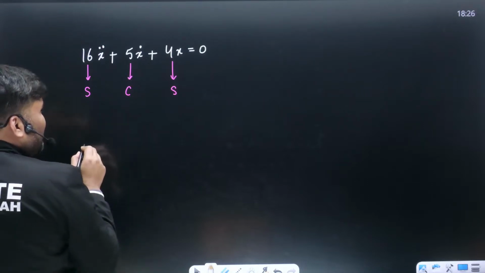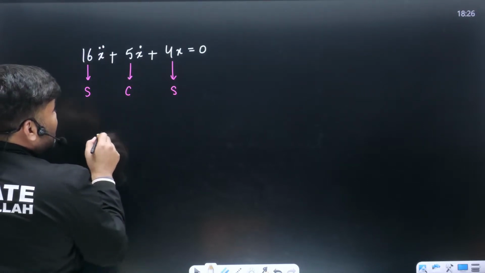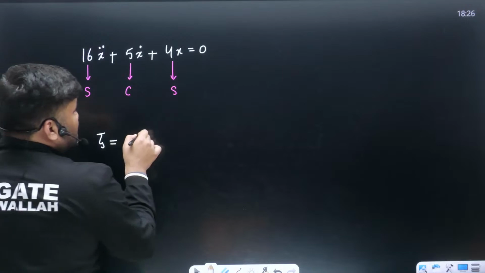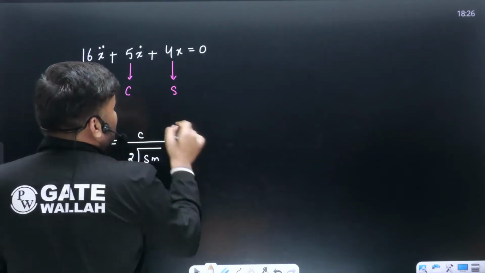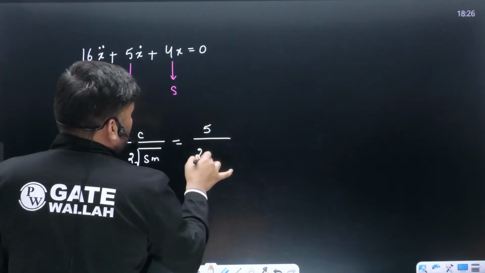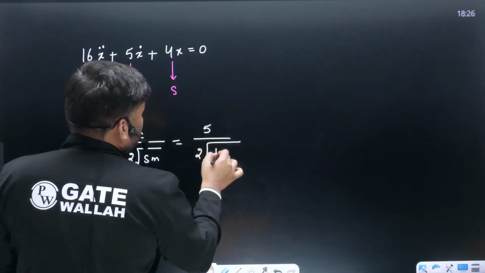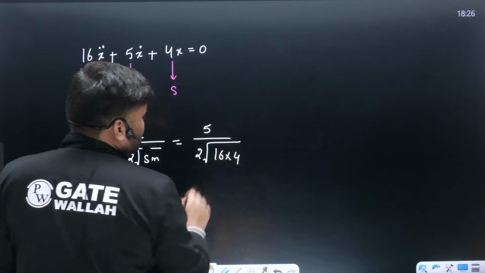Zeta can be calculated very easily. How much is zeta, beta? This zeta can be written as c divided by 2 under root sm. Everything is given. What is the value of c? This is 5 divided by 2 under root. What is s? This is 16 into m, what is m? This is 4. How much will it be?